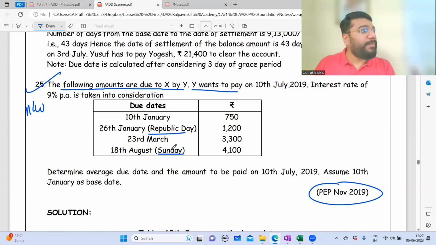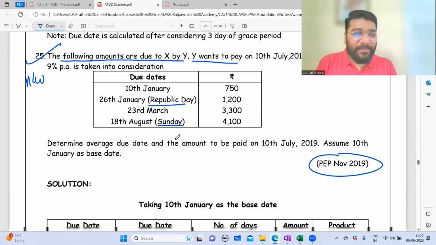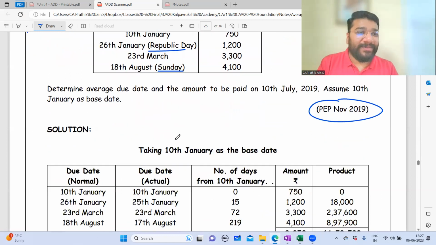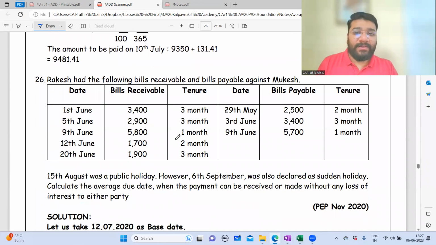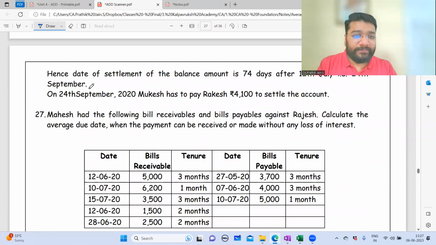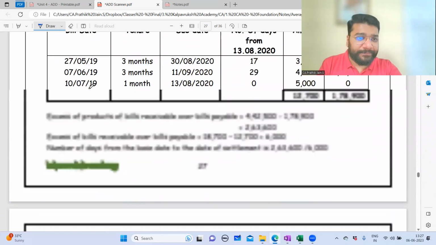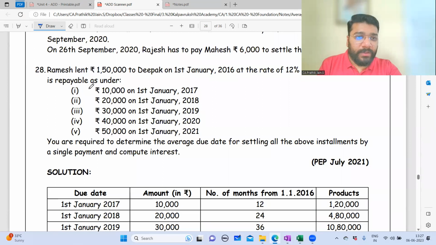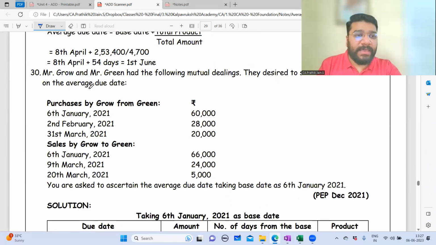Same question, only the numbers changed. So sometimes CA Foundation gives us a feeling that we are matriculation students. Same question. 25th question homework. 26th question pending. 27th question pending. 28 pending. 29 is missing, directly 30.